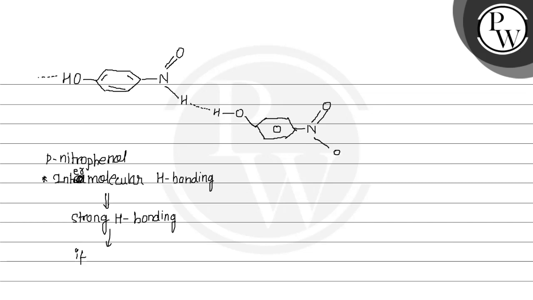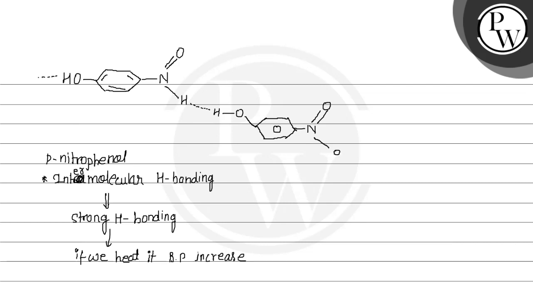If we heat the para-nitrophenol, the boiling point increases.